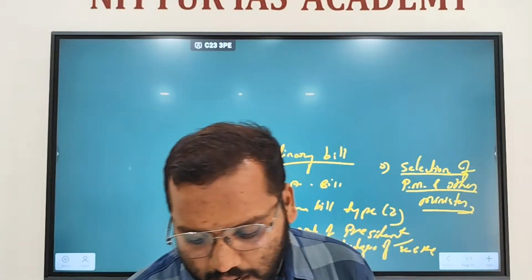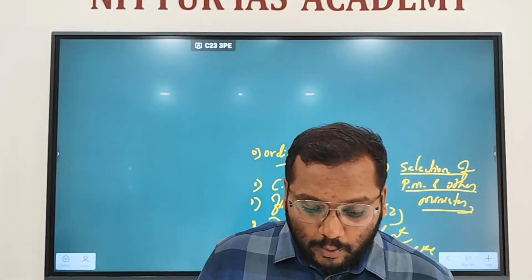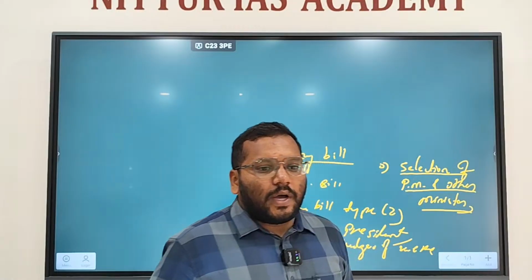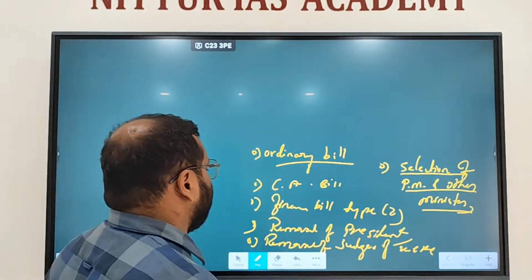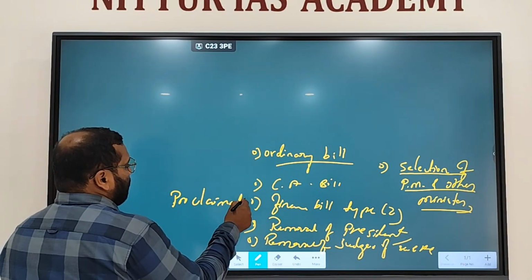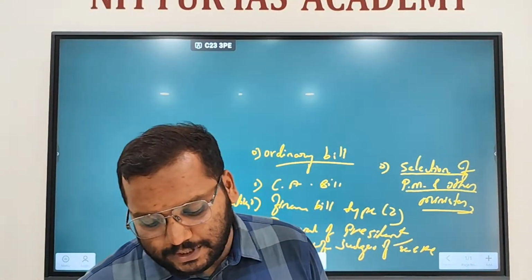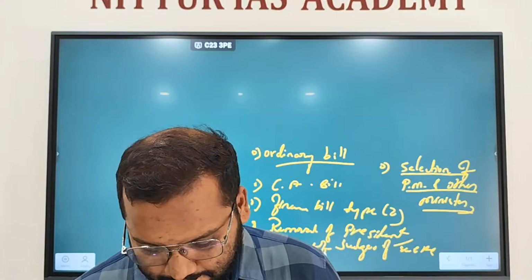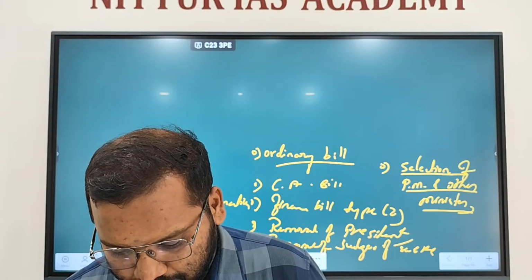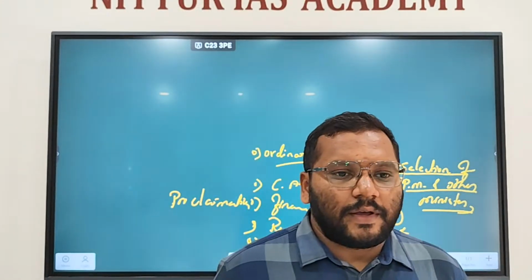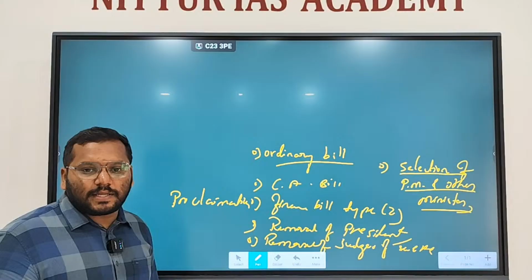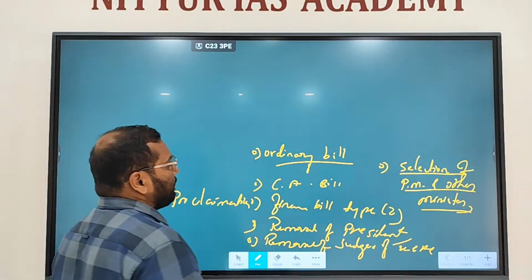I'll explain it in national emergency. Approval of proclamation of 3 types of emergencies. Okay. Right. Then election of president and vice president. Both houses have equal powers.